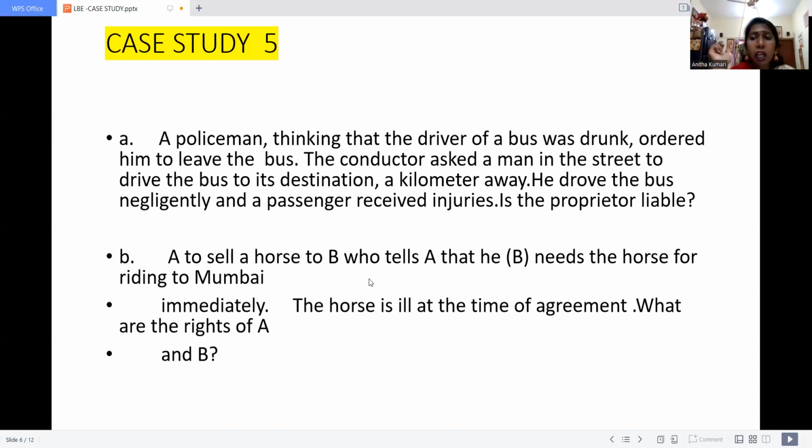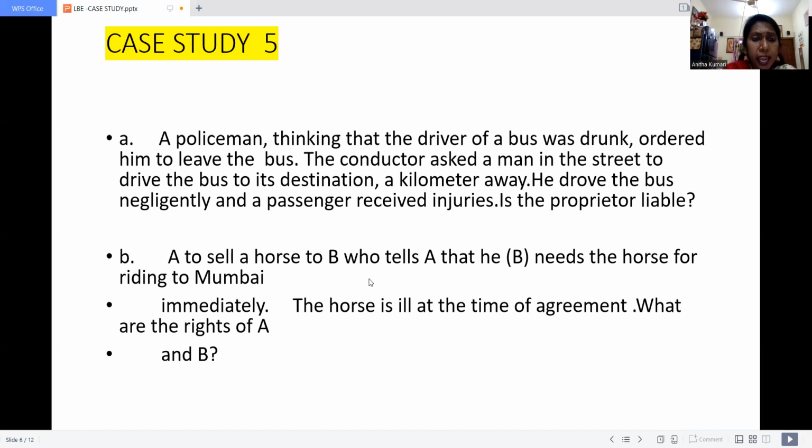So here, in the first case, the proprietor is liable. Why? Because the agent was drunk. The second solution is, here the third person who met the accident due to his negligence is responsible for the particular injury. Okay, that was case study number 4.